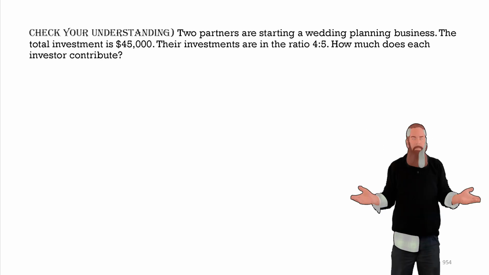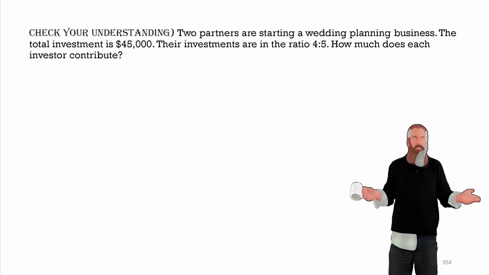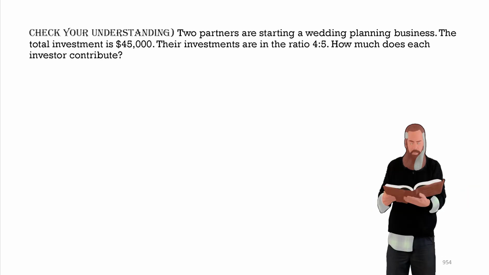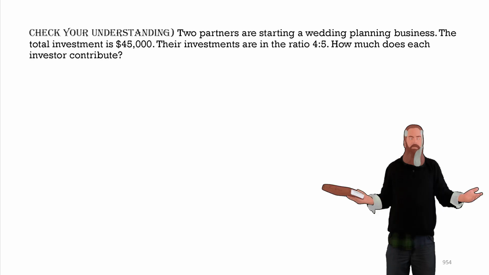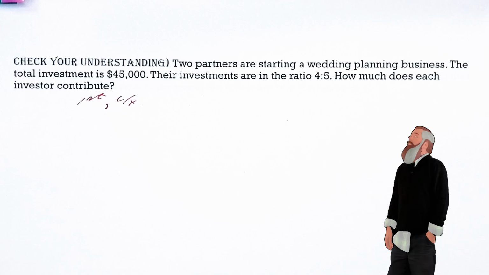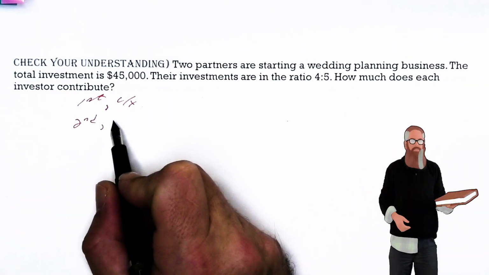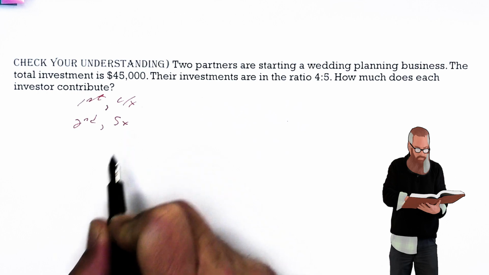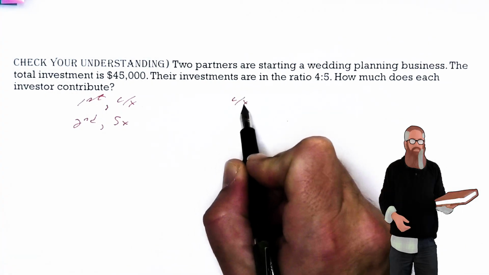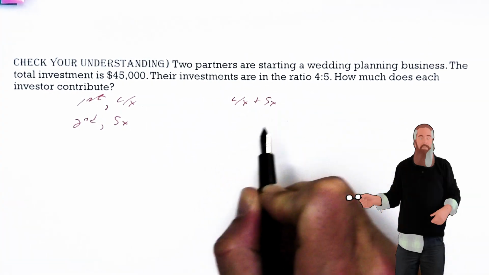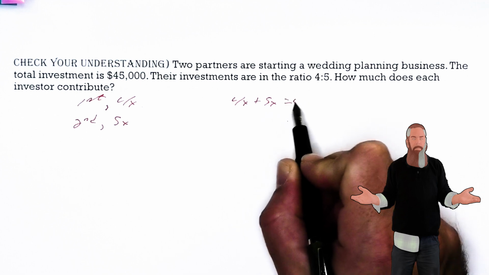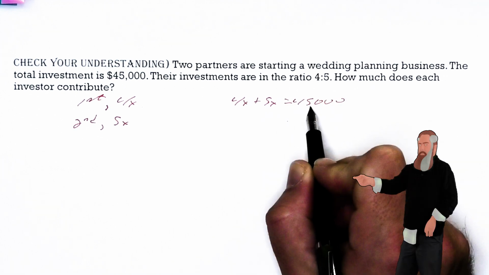Let's check and make sure that we understand how to do this by looking at 2 partners who are starting a wedding planning business. The total investment is $45,000. Their investments are at a ratio of 4 to 5. How much does each investor contribute? The first investor has 4 parts, which we're going to represent by 4x. The second investor has 5 parts, which we're going to represent by 5x. This means that 4 parts and 5 parts make up the whole, which has a value of $45,000.